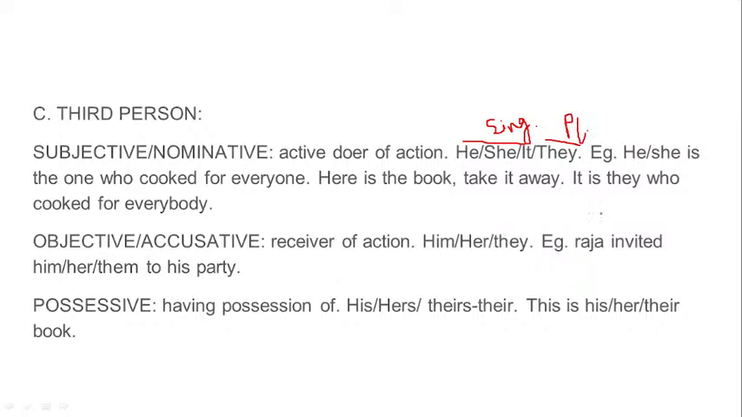Active doer of the action. He or she is the one who cooked for everyone. So who is the doer of the action? Who is the subject? He or she. Directly, who is the doer of the action?